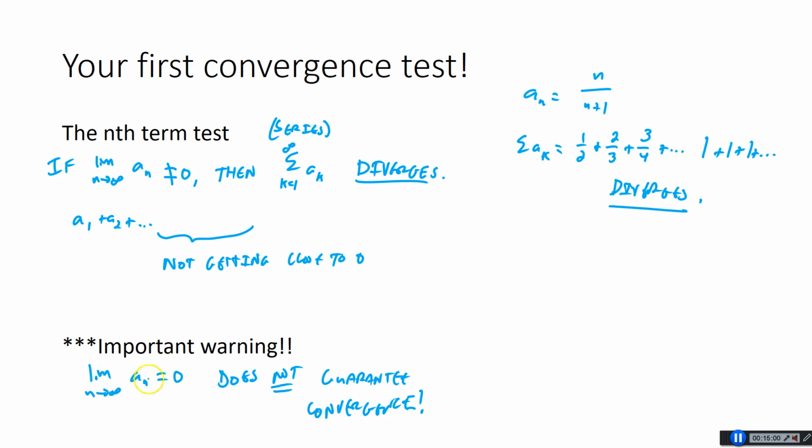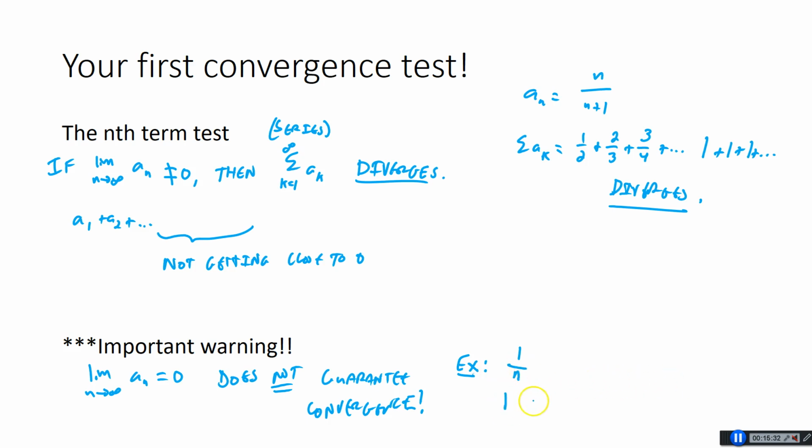Because there are some things where they're getting small, but not fast enough, right? Again, this kind of sounds like integration, right? So an example here, we're going to talk about this a lot. We're not actually going to get to it explicitly until I think 9.4 or 9.5, but 1 over n is a very interesting sequence and series. 1 over n is called the harmonic series. And as n goes to infinity, these are getting small. But the problem is they're not getting small fast enough. If you added up an infinite number of these terms, you actually could get them as big as you wanted.